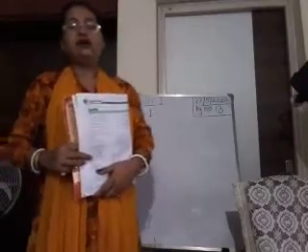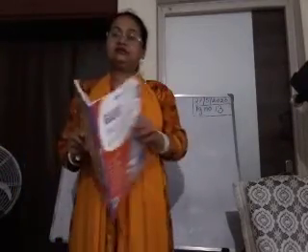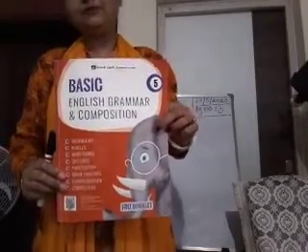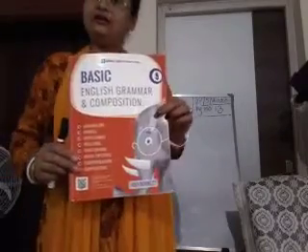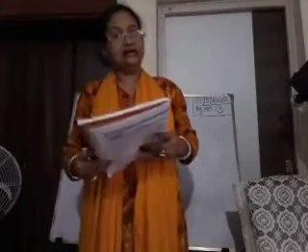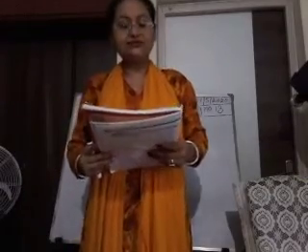Okay children, all of you take out your book. This is your basic English grammar book. Open your book at page number 13. Okay, we will do the fill-ups using the collective noun. So let us read what we have to do.